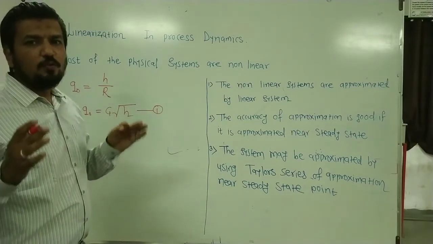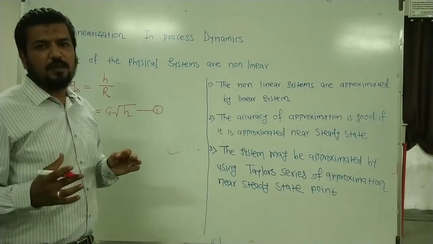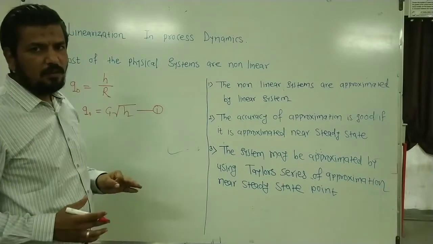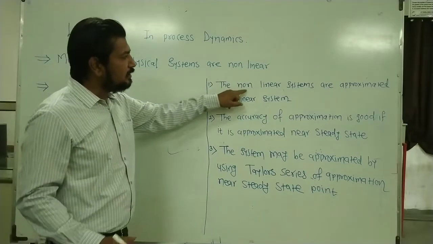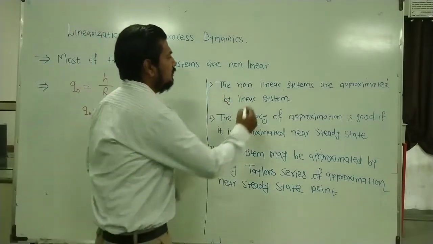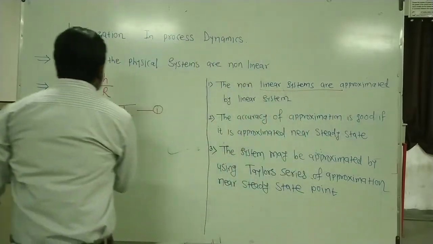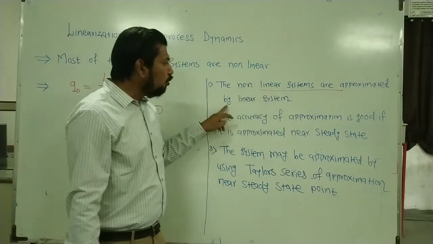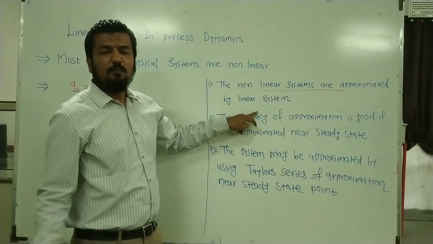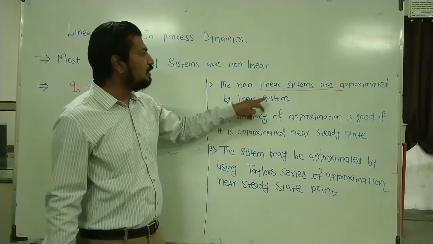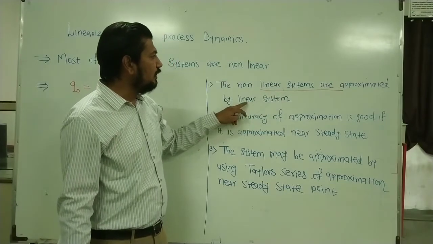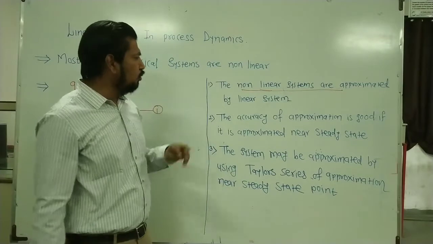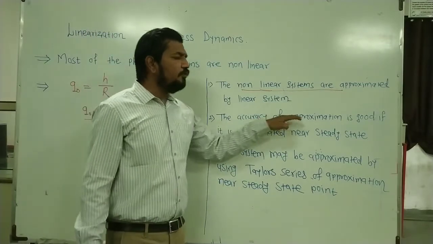But how? Before explaining to you what is linearization, you first consider some points. Point number 1, the non-linear systems are approximated to linear systems. Means by using the methods of approximation, we consider these non-linear systems to be linear systems. Point number 2, the accuracy of your approximation.